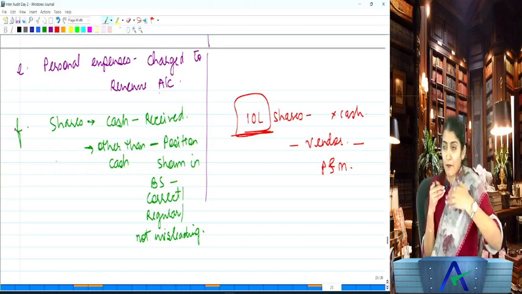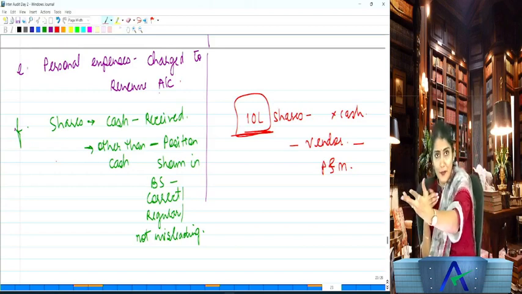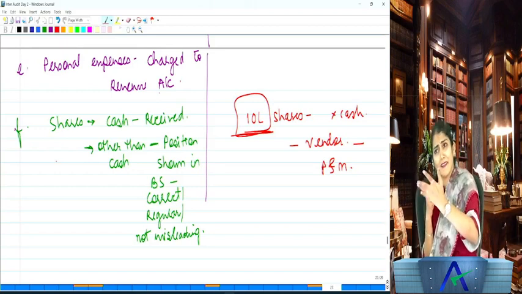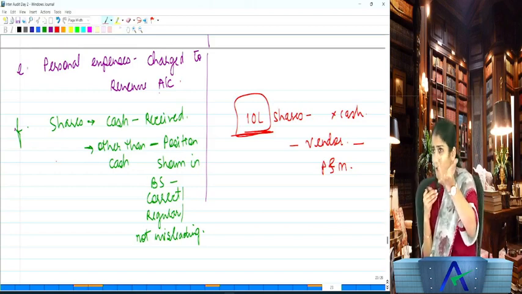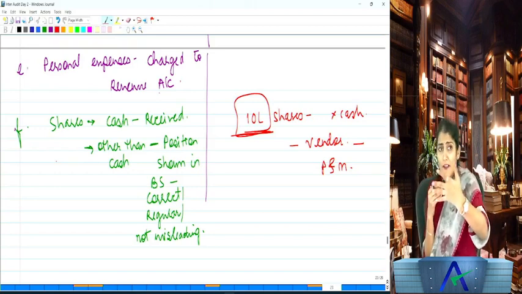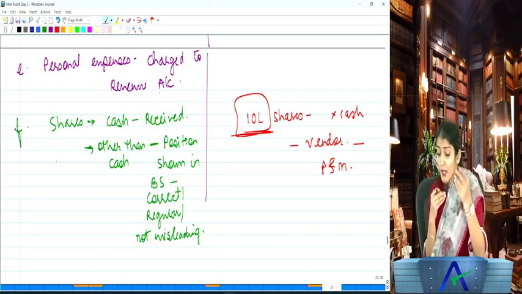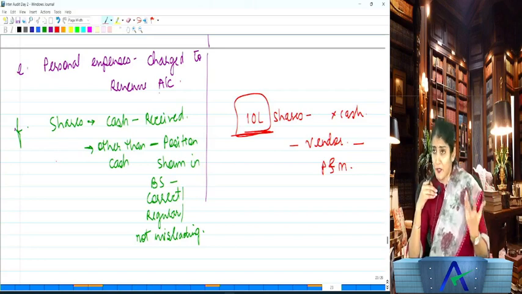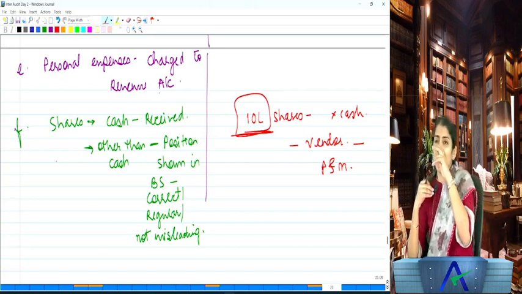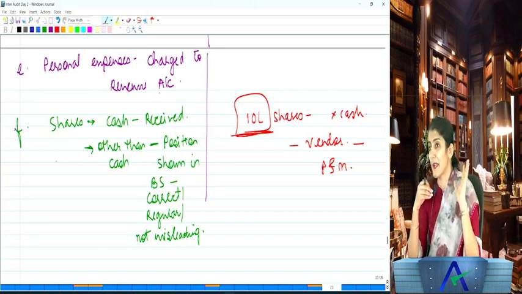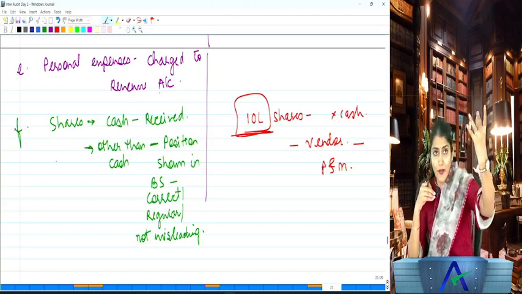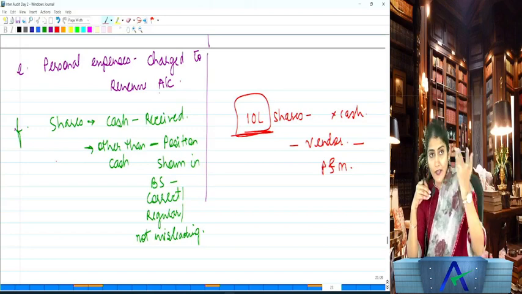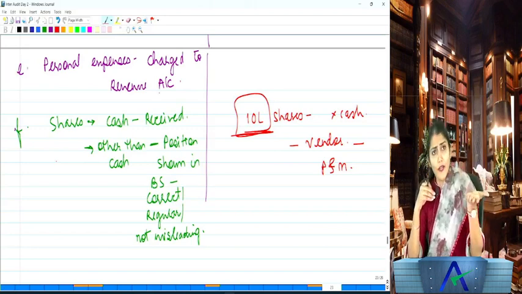No, you have to pay the supplier for the plant and machinery which you purchase, but the supplier says, okay, if you give me the equity of your company. So what are you doing? Issuing shares for consideration other than cash. So when the auditor went for the audit, he came to know that like this, 10 lakh rupee shares have been issued. So every day he goes to the client and tells the client, I want to see that plant and machinery. They say, no, we have issued the equity to our vendor, and the vendor has given us the plant and machinery. So the auditor, simple question.